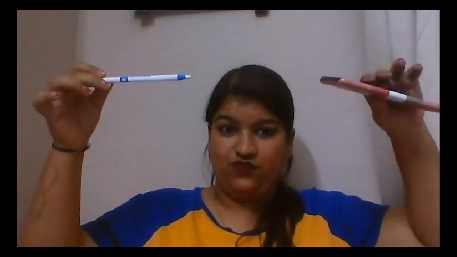Now, when these both fall, they will go with some speed. This and this fall separately. Suppose this is speed X, this is speed Y, and when I join, it will not be X plus Y. It will be a third speed, Z.